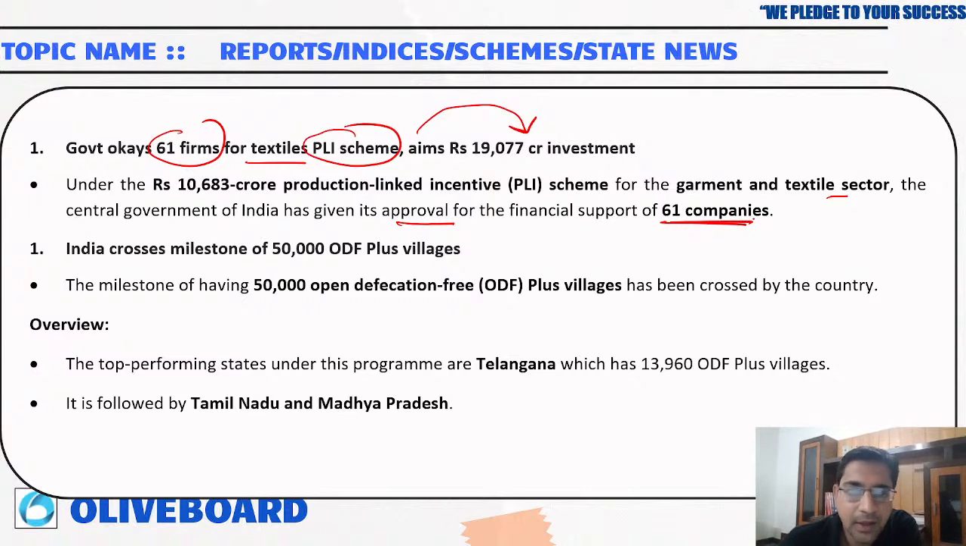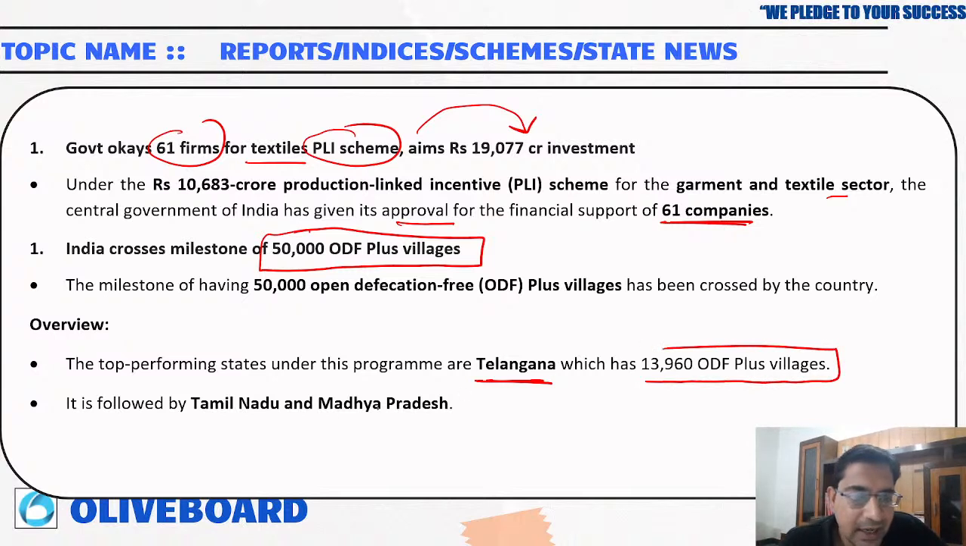Okay. Now, India has crossed the milestone of 50,000 ODF plus villages. Right now, we have 50,000 open defecation free plus villages. The top performing state is Telangana, which has 13,960 ODF plus villages, followed by Tamil Nadu and Madhya Pradesh.